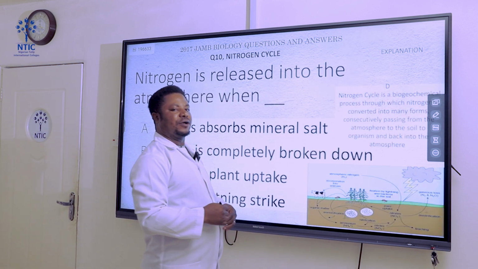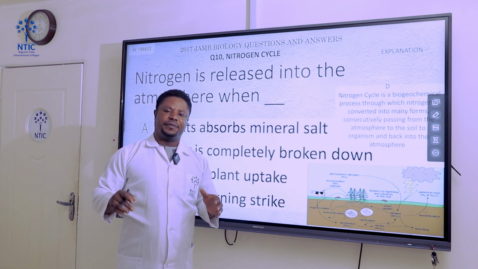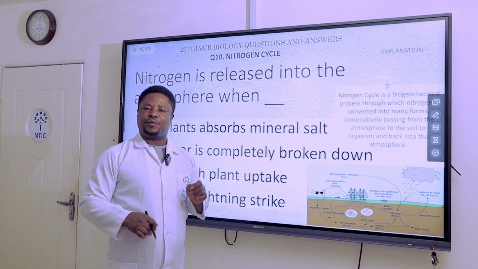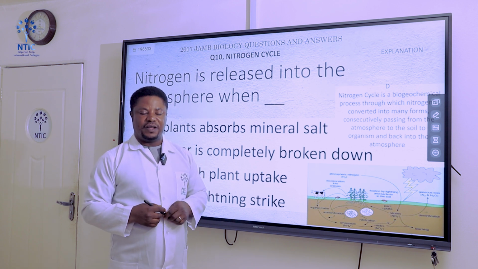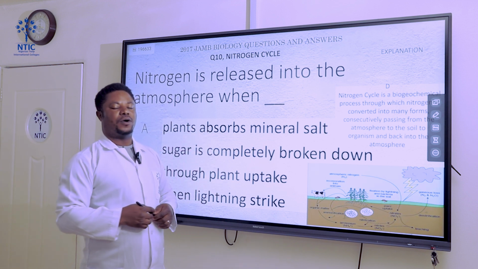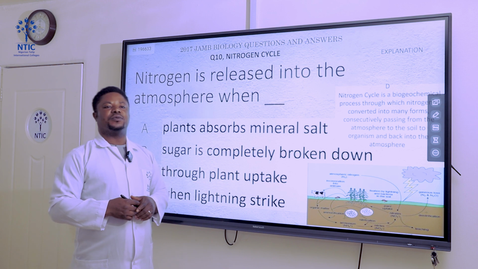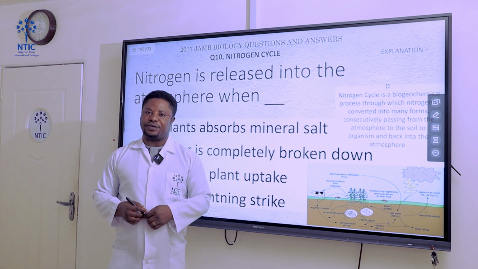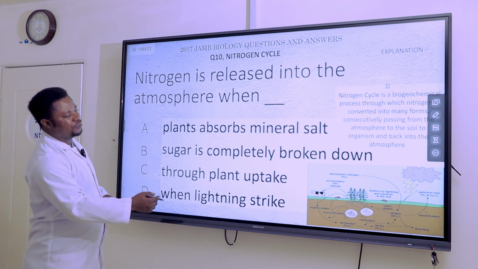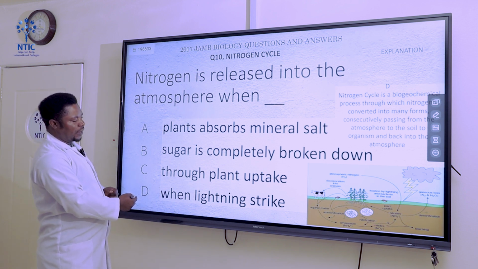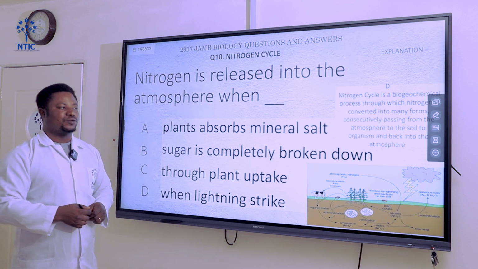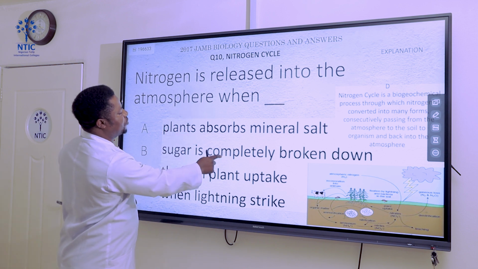If you look at the nitrogen cycle, you will discover that even though nitrogen is made available, plants don't absorb it in the form of nitrogen, they absorb it in the form of nitrates. For that to happen, the nitrogen has to react with oxygen through a series of stepwise processes, leading to the formation of nitrates, which plants absorb. So it is only during a thunderstorm and lightning that nitrogen is made available to plants. Let's move to the next question.